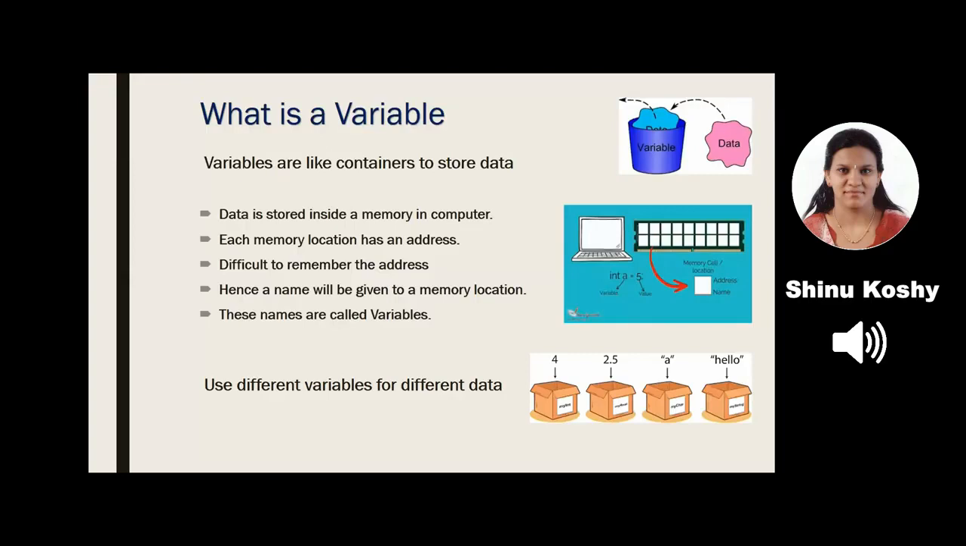So for the different types of data, we have to use different variables. That is, every variable can store only one data. So one memory location will store only one data. If we want to store two data, I have to make use of two variables.